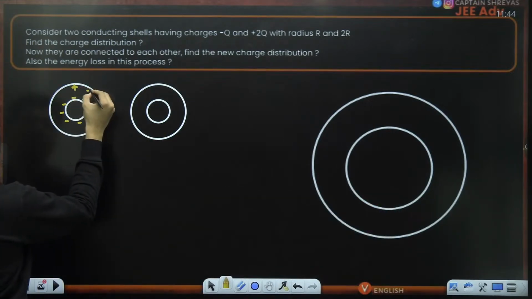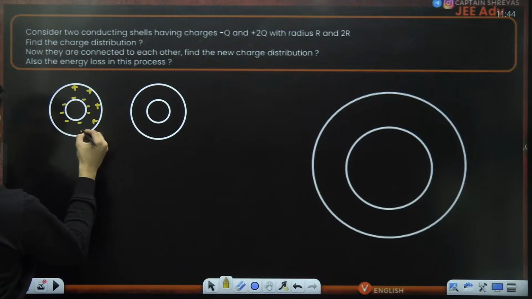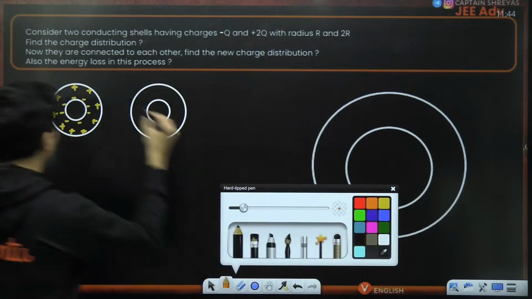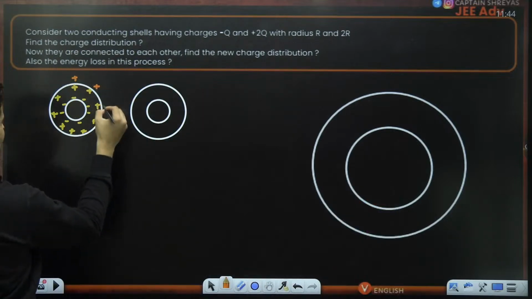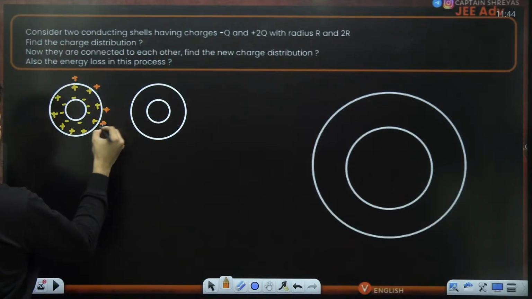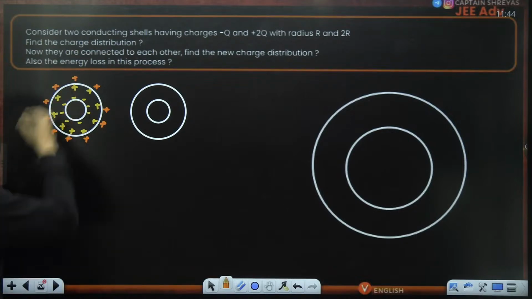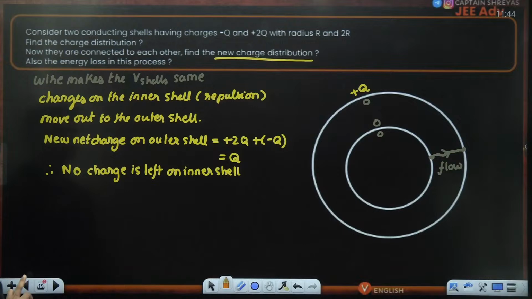And the outermost surface had some positive charge, again plus Q. That is what we had figured out earlier. That is what the charge distribution was before.